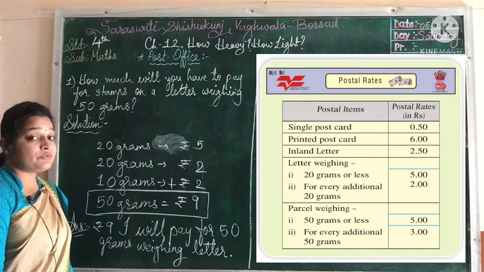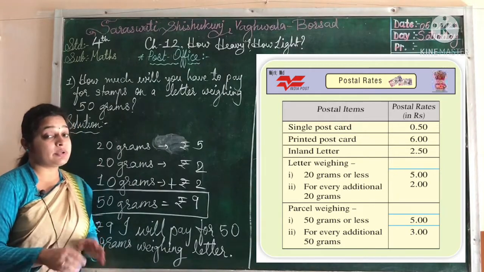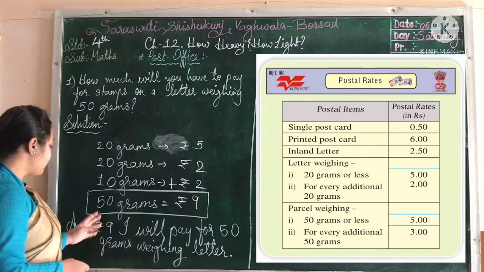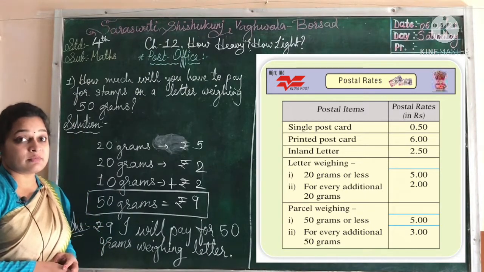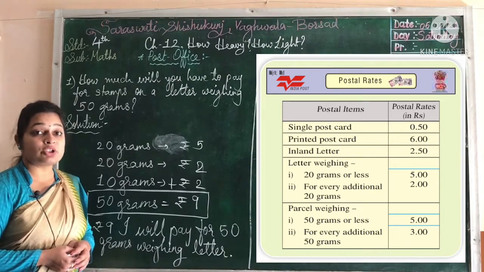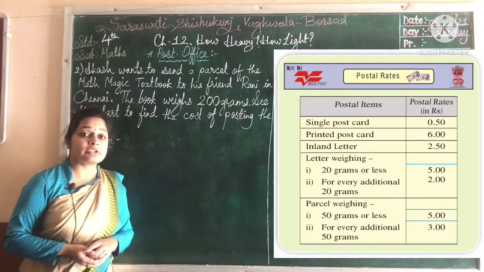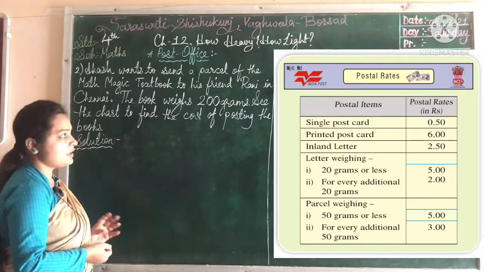He will get a 9 rupees stamp for a 50 gram letter. Clear? Let's move towards our second word problem regarding the postal items and their rates.